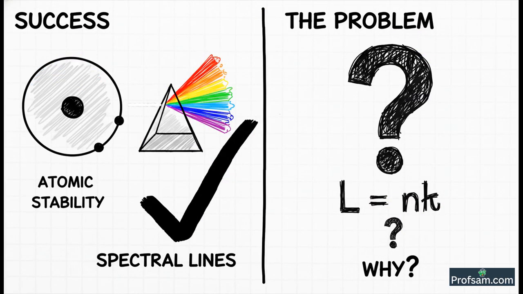And this is the funny part. On one hand, his rule was a massive success. It finally explained why atoms don't just collapse, and it predicted the spectral lines of hydrogen perfectly. But on the other hand, there was this giant question mark. The rule felt a bit random. In physics, we really don't like random rules. We need to know the why behind everything, and that's where our next hero comes into the picture.